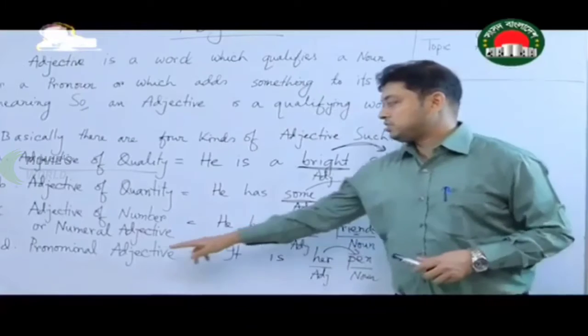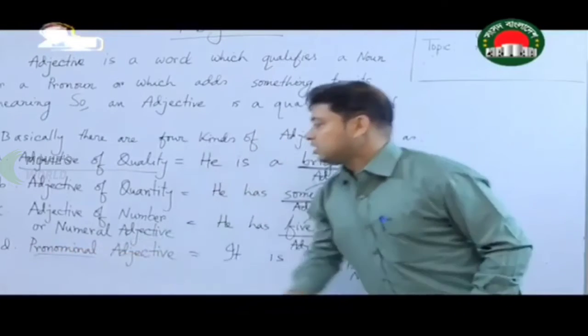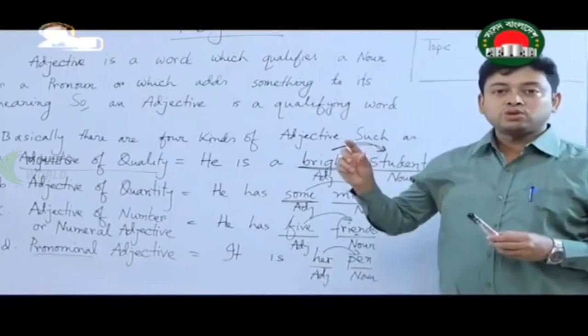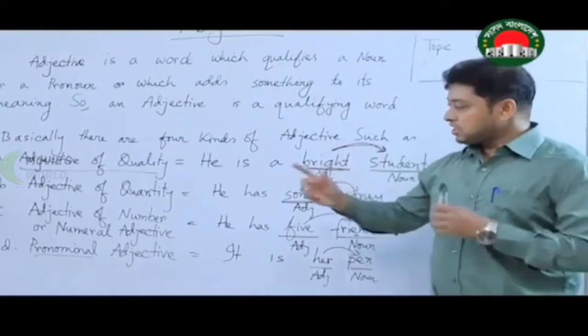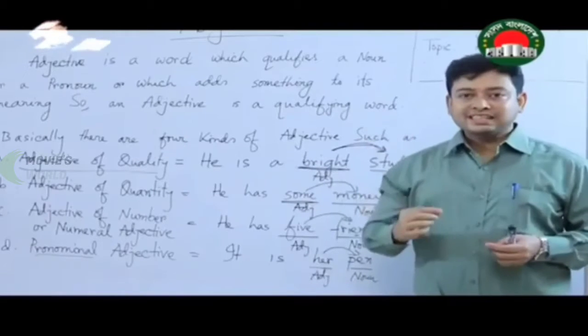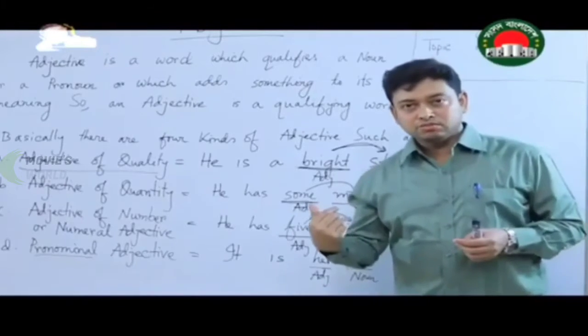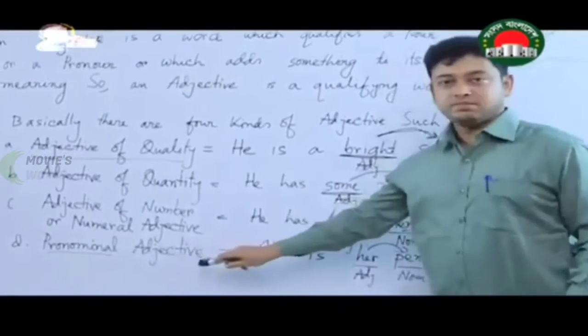Now the last part is pronominal adjective. So look at this word pronominal. Because the word has come from the word pronoun. That means it has a relationship with pronoun. When a pronoun acts as an adjective, that means a pronoun is qualifying another noun, it becomes pronominal adjective.